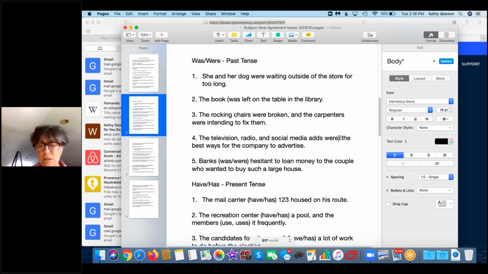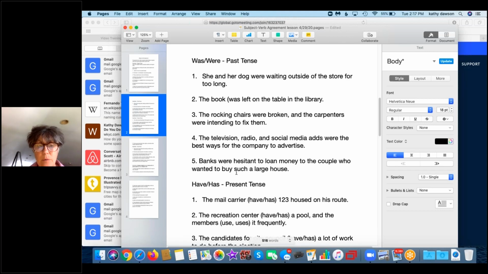Number 5, banks was hesitant to loan money to the couple who wanted to buy such a large house, or banks were hesitant to loan money to the couple who wanted to buy such a large house. Banks is plural, so you use the plural verb, were.